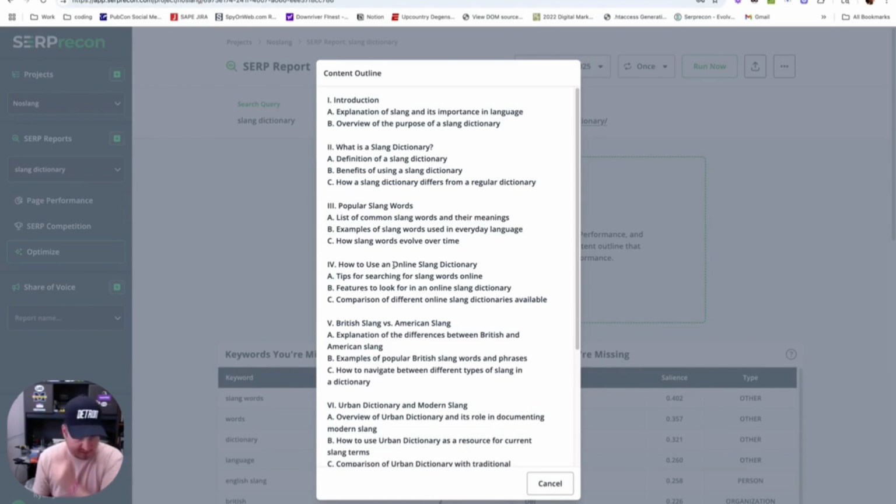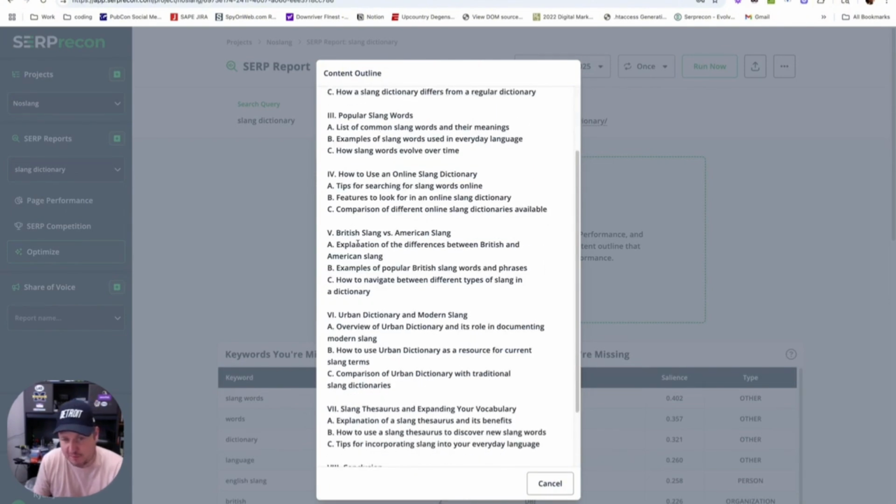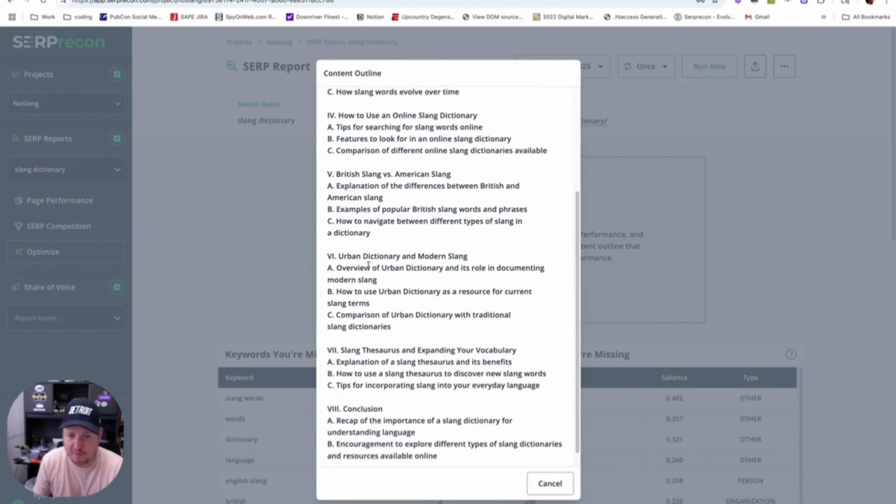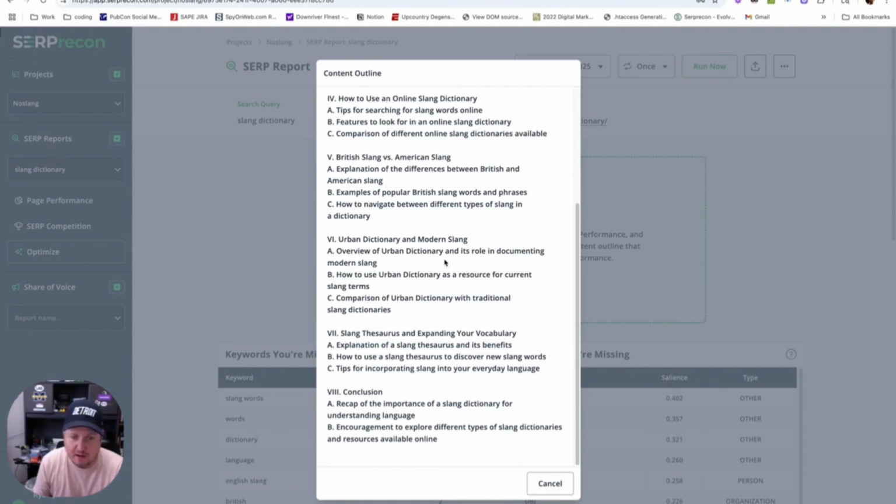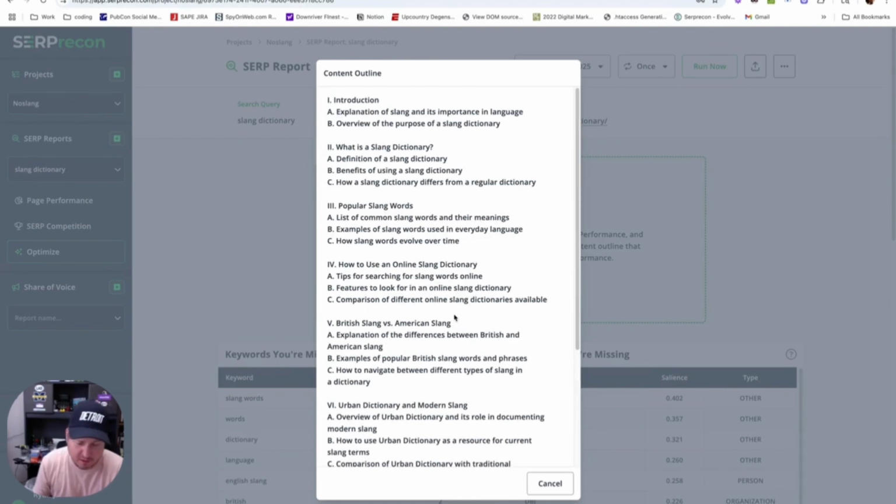You got to have popular slang words, right? People don't just want a dictionary. They want all the common words, the most popular words. You should talk about how to use it, how they evolve over time. A lot of the sites talked about British versus American slang. Might be interesting, right? Urban Dictionary is very popular. You might want to talk about the differences in your dictionary versus theirs or whatnot. And then, your conclusion, pretty useful outline. Here's the topics you want to include. And if you follow this, there's a good chance you can rank.